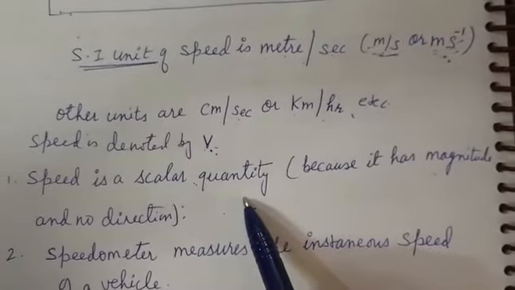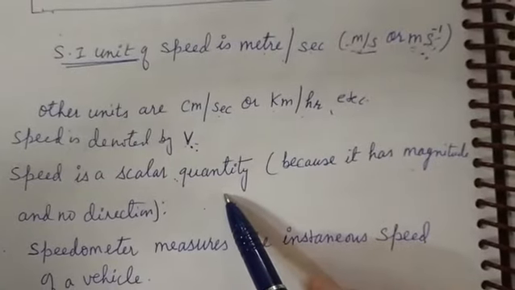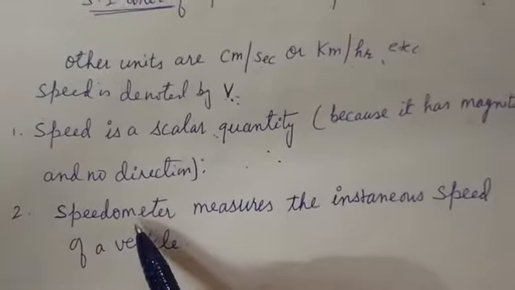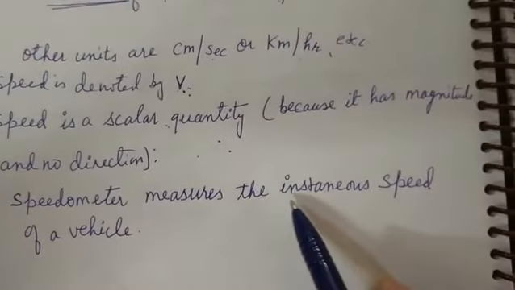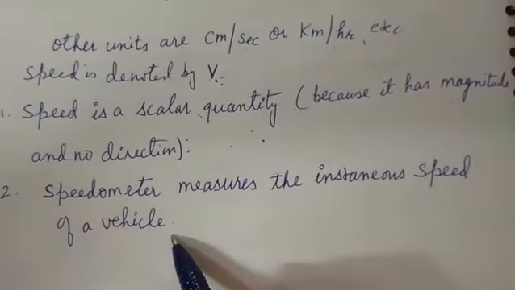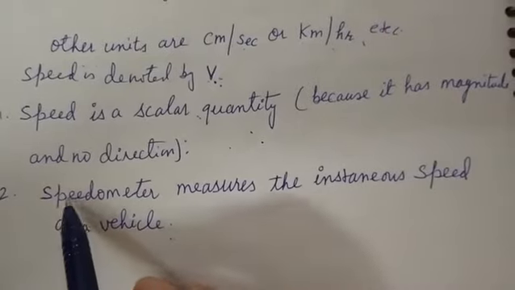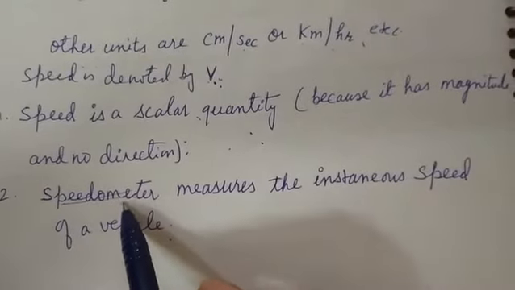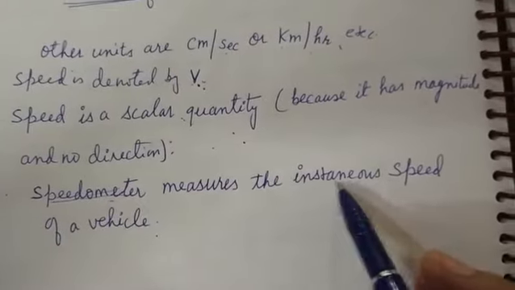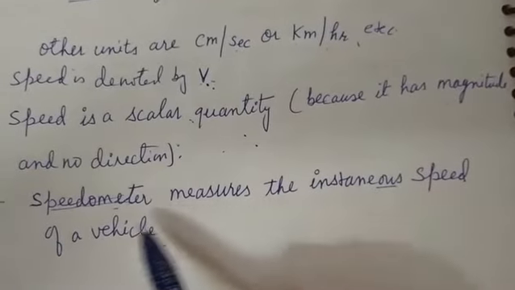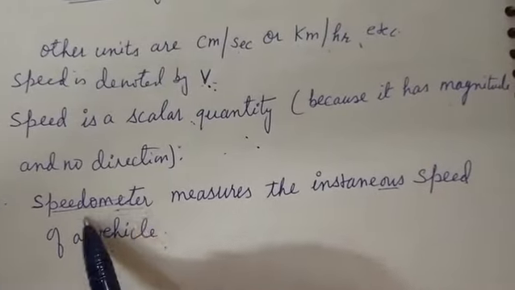If we are saying the speed of the bus is 60 km per hour, what is this? This is the speed. Now the speedometer measures the instantaneous speed of the vehicle. Name the device which measures the instantaneous speed of the vehicle, that is the speedometer.